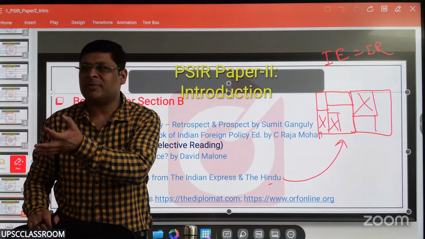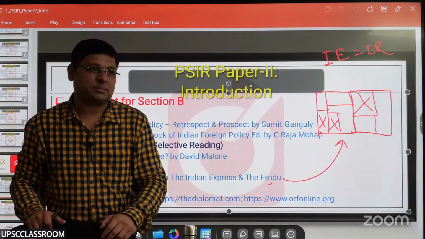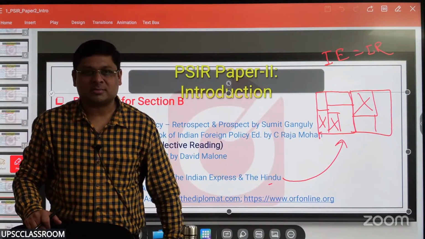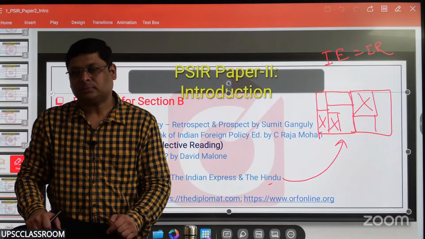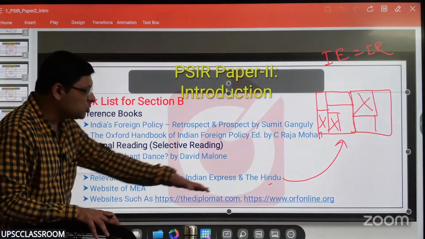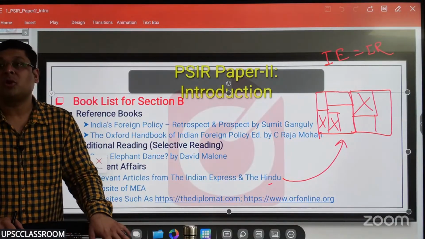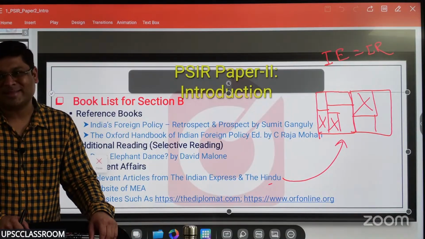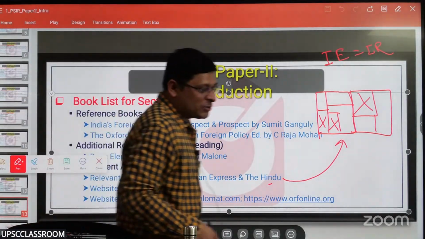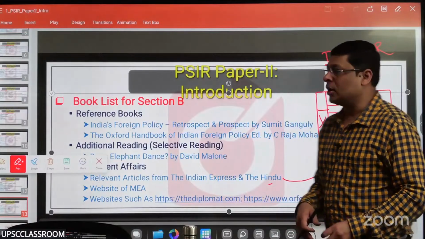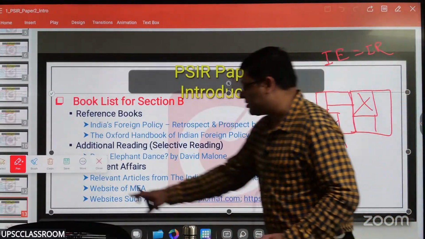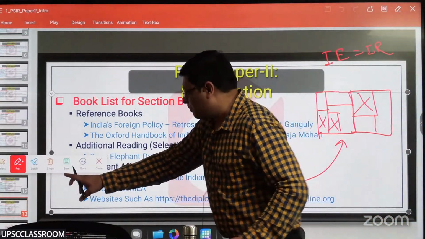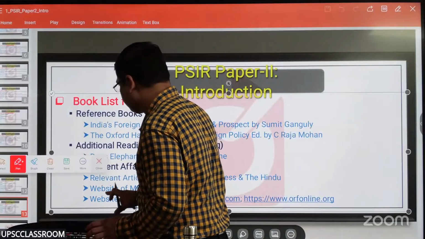India New Zealand FTA, diplomat.com. You'll get the articles. Understood? That's how these are to be used selectively, not fully. Whenever you're not getting any content, these oceans can provide you content. All right. So these are the sources you're supposed to use as far as preparation for paper 2 is concerned, right?